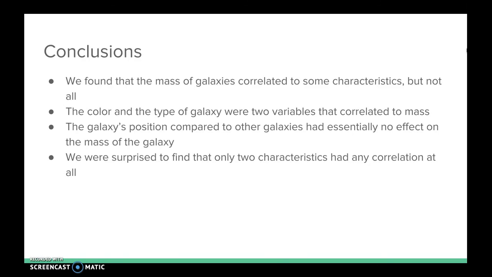Our findings were that the color and type of galaxy were two variables that correlated to mass, with the strongest correlation for color, and that the galaxy's position compared to other galaxies had essentially no effect on the mass of the galaxy. For this research, we assumed that the mass data we were provided was specifically representative of ordinary matter and not dark matter. Confronting this assumption, a follow-up question might be, how does the mass of dark matter correlate to the characteristics we analyzed, namely type of galaxy, color of galaxy, environmental density, and distance to the nearest cluster?